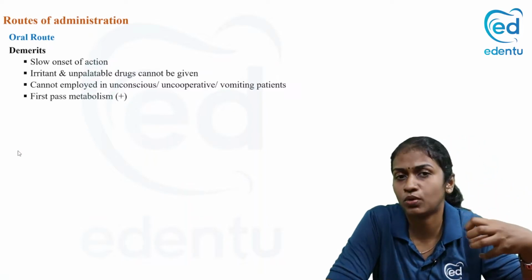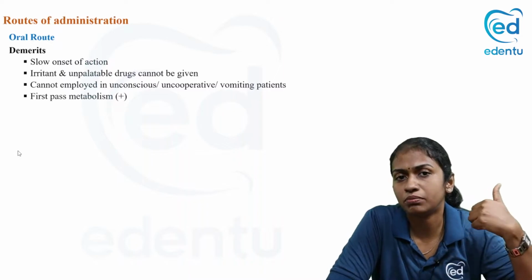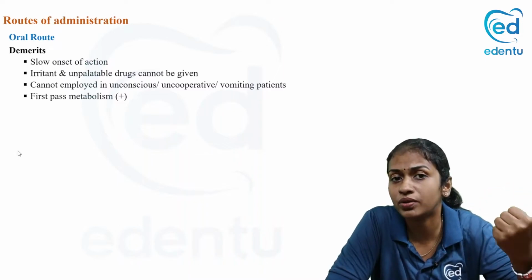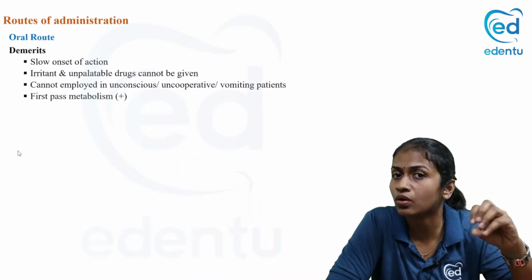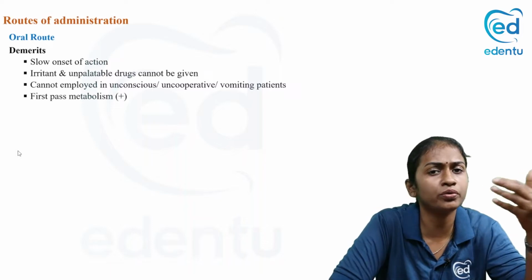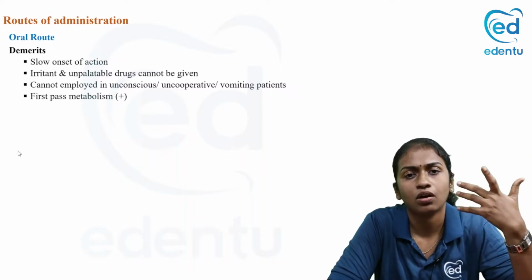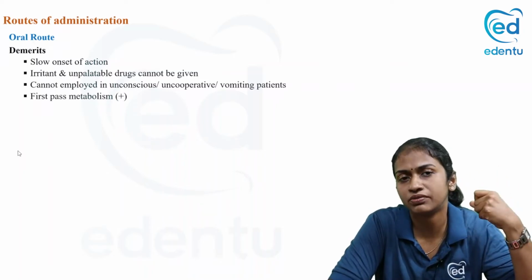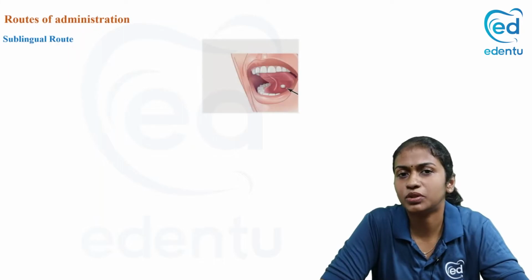The first pass metabolism. So drugs with high first pass metabolism cannot be given by oral route, like lignocaine, which is a local anesthetic, has very high first pass metabolism, so you cannot give it by oral route. Examples of drugs given by oral route, you have n number of drugs. You can say paracetamol, diclofenac, or antibiotics. All these can be given as examples. Okay. Merits, demerits. Next, we come to sublingual route.